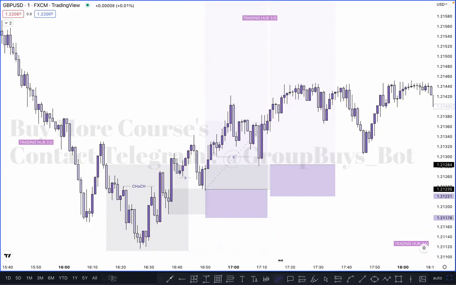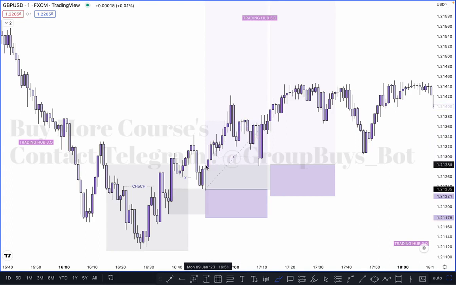And some people mark this one as our inducement and this one as an inducement. Always, the inducement you will see on the left side here, right? Because the market broke the structure this side. So you have to identify structure and inducement in the same way, not this one, because this one is our corrective move and there is no inducement in this case. Okay, so this one is our inducement.